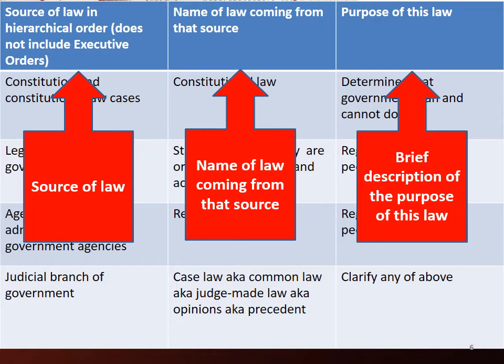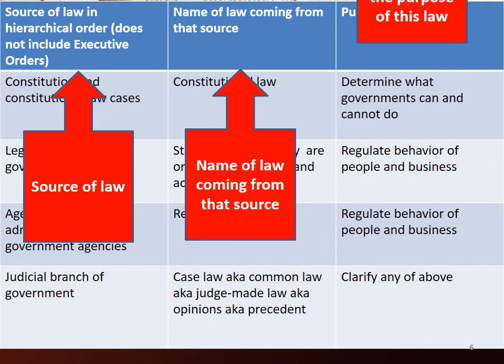In the third column, you are given a brief description of the purpose of this type of law. The purpose of constitutional law is to determine what governments can and cannot do. The purpose of statutory law and regulations is to regulate the behavior of people and business. The purpose of case law is to clarify any of the above.